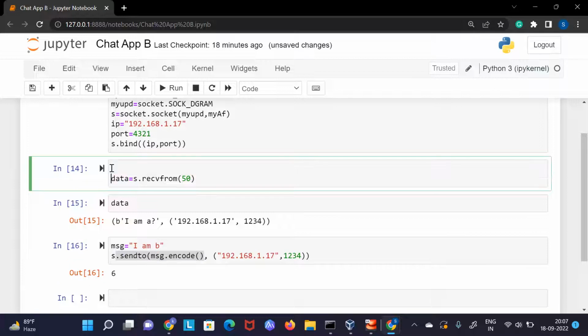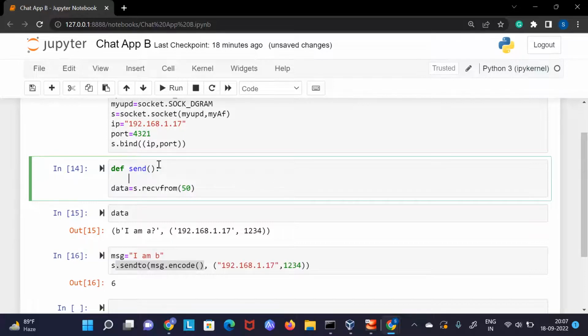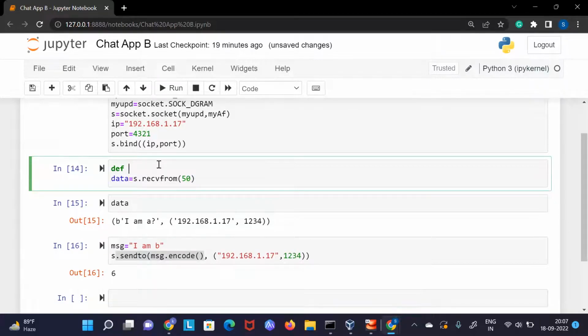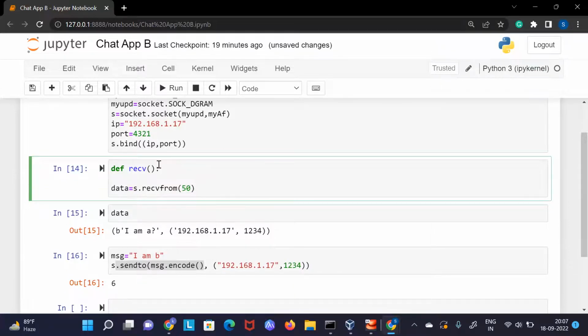So let me create a function here, because if you have to create a thread, then you will have to use a function. And let's give it a genuine name, like something like send, and that's it. Now, if you have to send some data, then we should have some message. So let's just name it as, no, this was not to send, this was to receive, right? So let's use a receive function here.